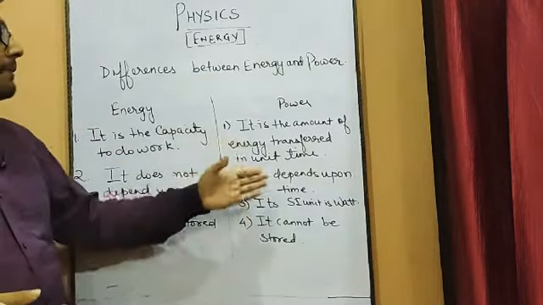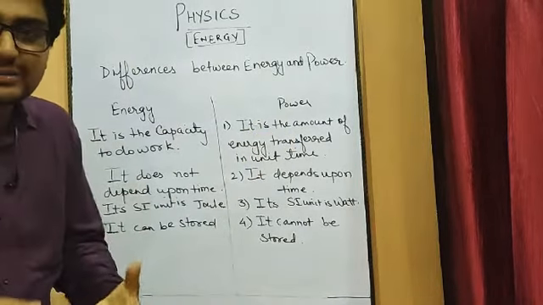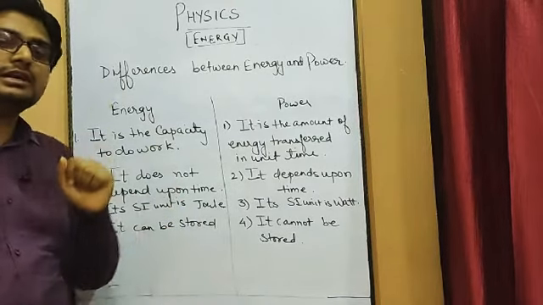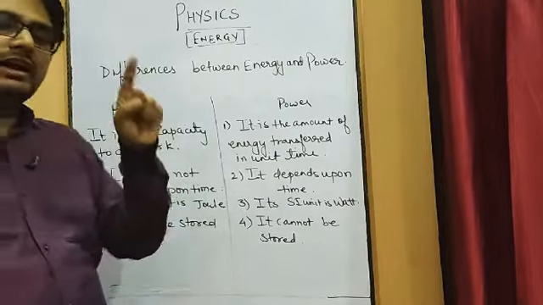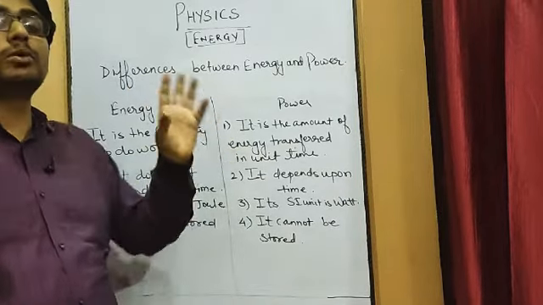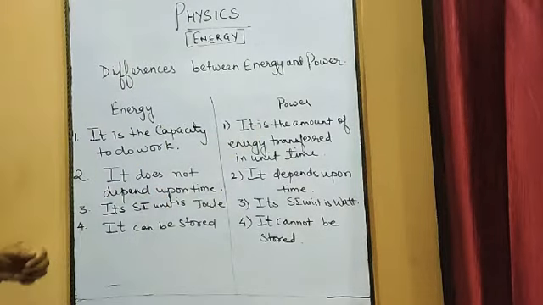Whereas power is the amount of energy transferred in unit time, meaning how much energy has been transmitted in unit time. From its formula you can say that it is work upon time. Work is related to energy, so it is how much energy has been transmitted in unit time. So this is the first difference.